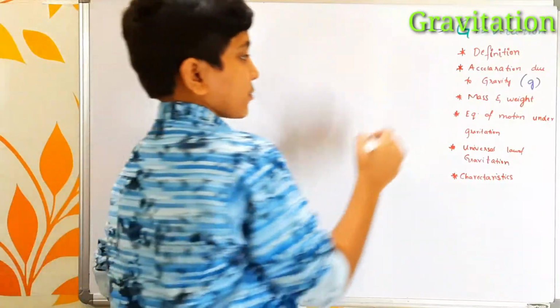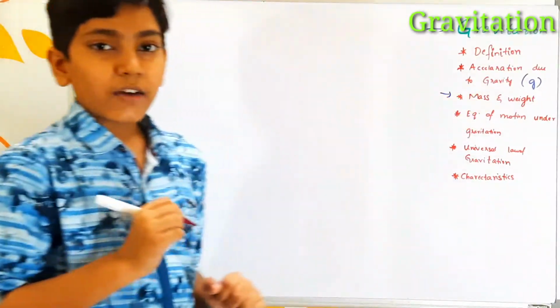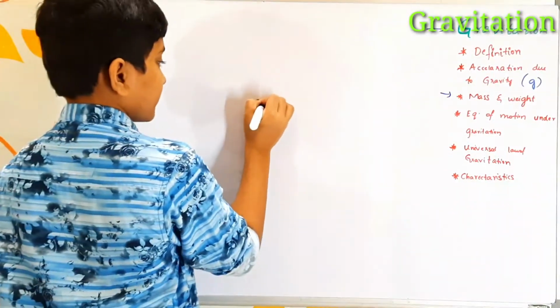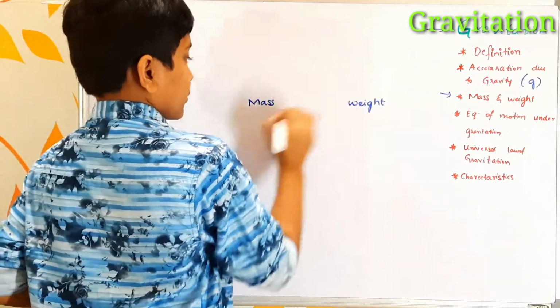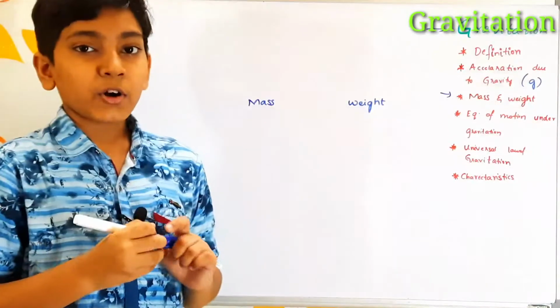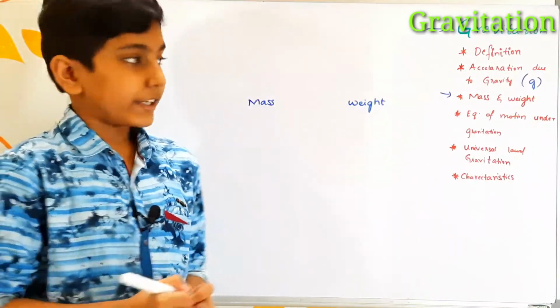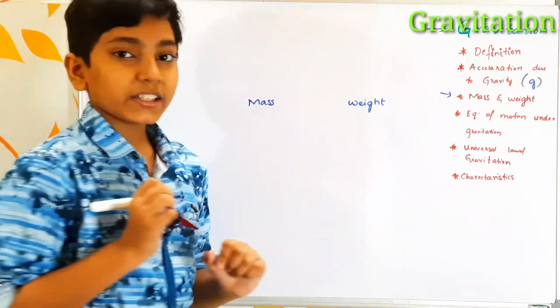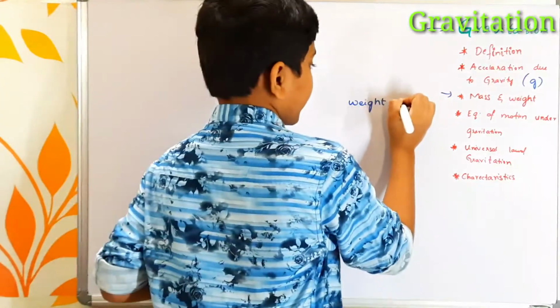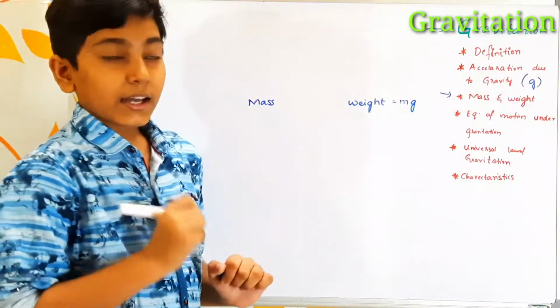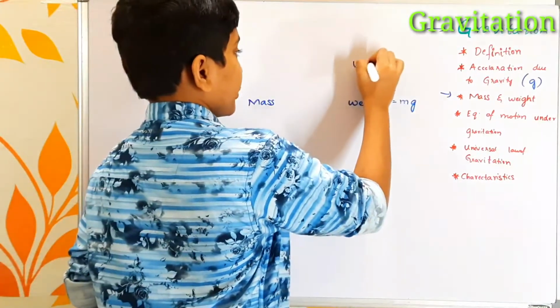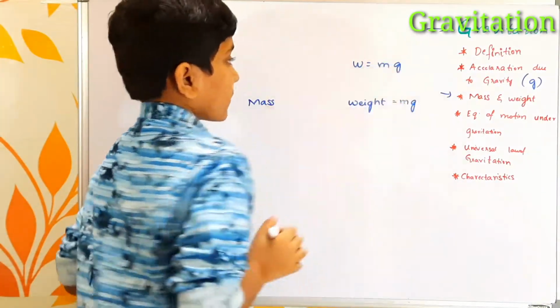The next one is mass and weight. We often hear the terms mass and weight. What is mass? Mass is the amount of matter found in a substance, whereas weight is the product of mass and acceleration due to gravity. As an equation, we can write W = mg.